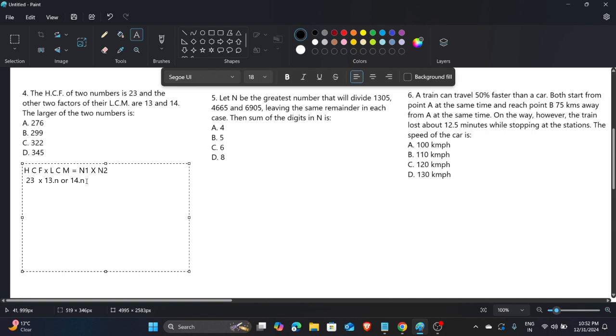Suppose you multiply 5 by 37, then the answer we get is 185, and this number is also divisible by 5 and 37. It means if we have either 5 or 37, it definitely divides this number completely.